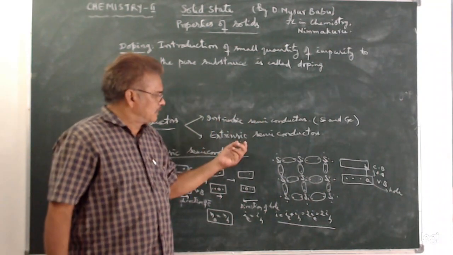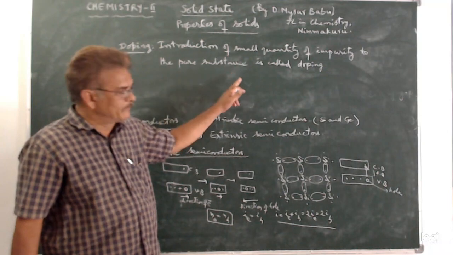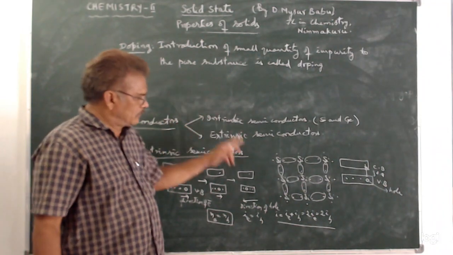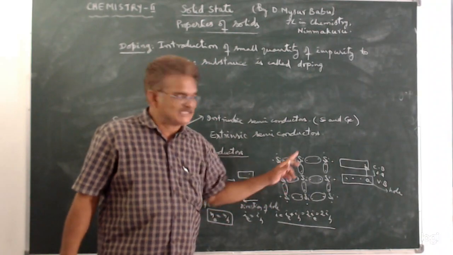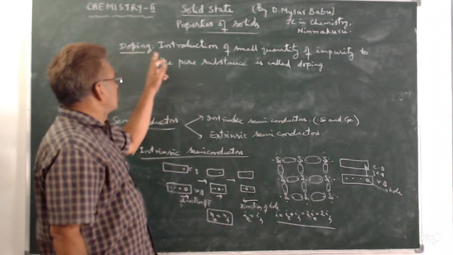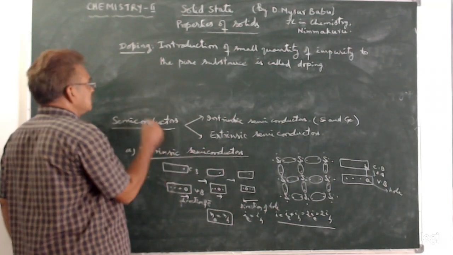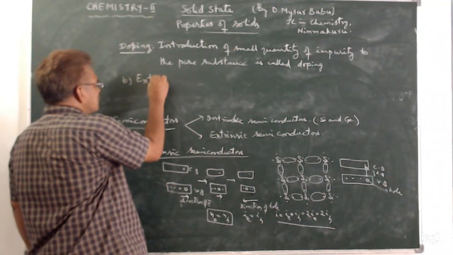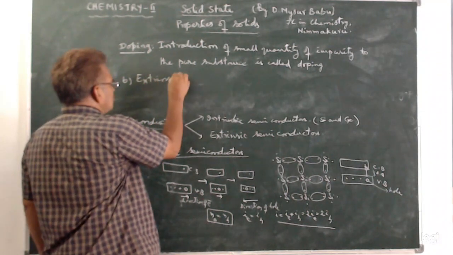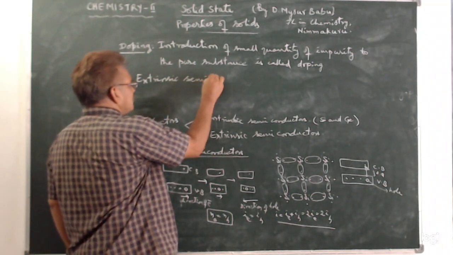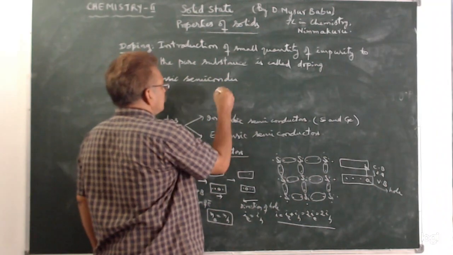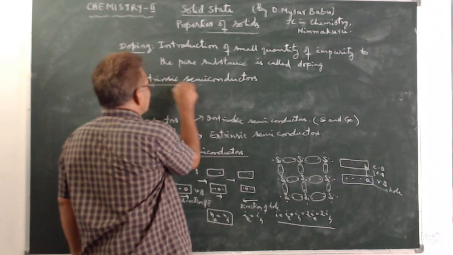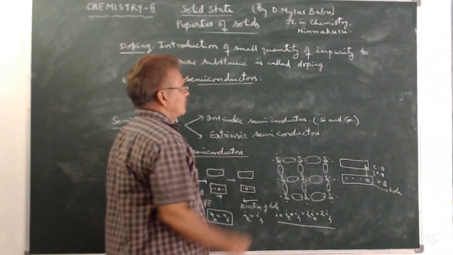If some 13th group or 15th group element is added in small quantity in silicon or germanium, then these are called extrinsic semiconductors. So, what are extrinsic semiconductors? If some impurity is doped in intrinsic semiconductors, extrinsic semiconductors are formed.